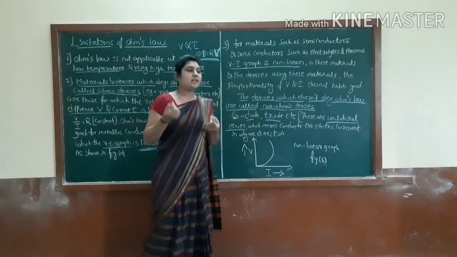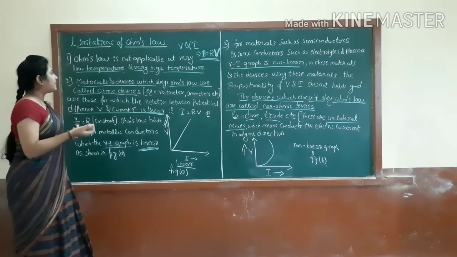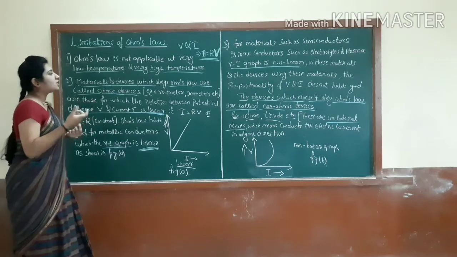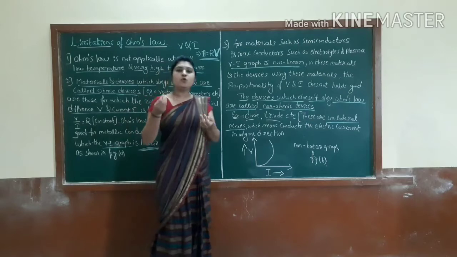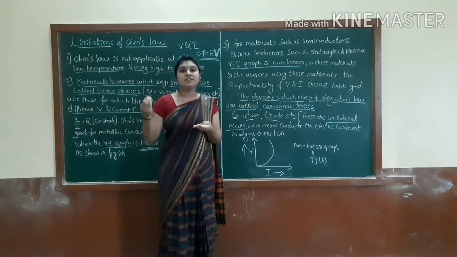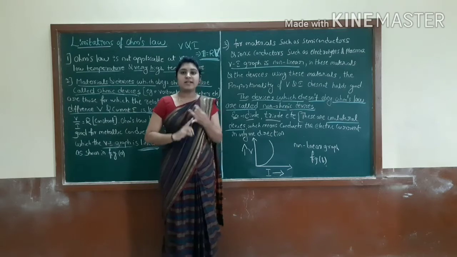Right? See, the first one is that Ohm's law is not applicable at very low temperature and very high temperature. If we want to do the practicals, then physical conditions are necessary, like temperature, pressure, density.